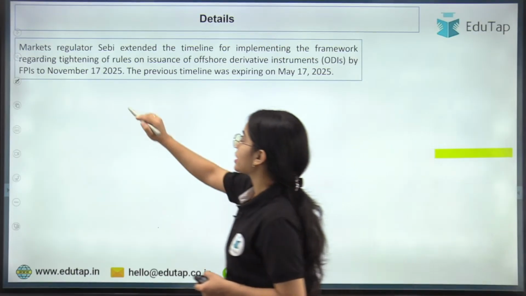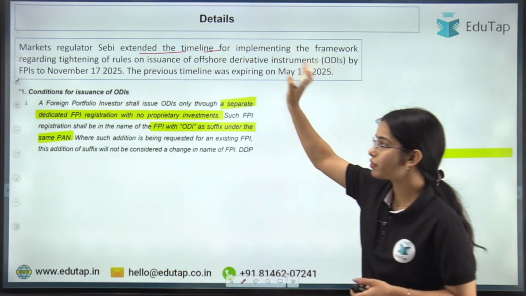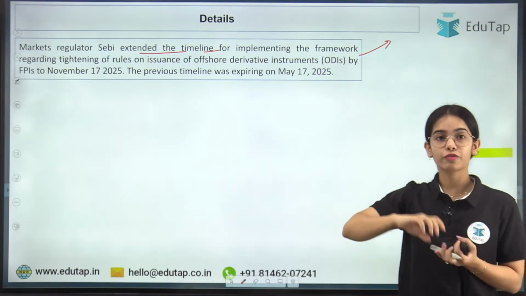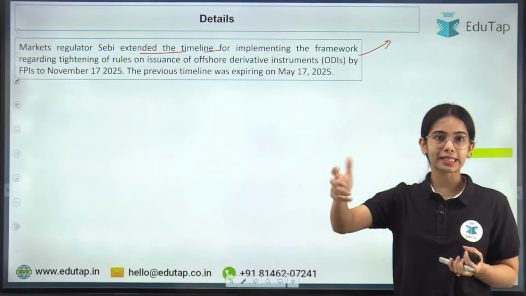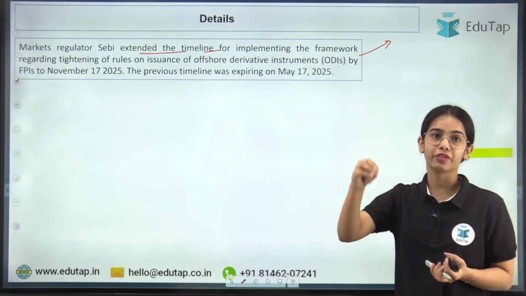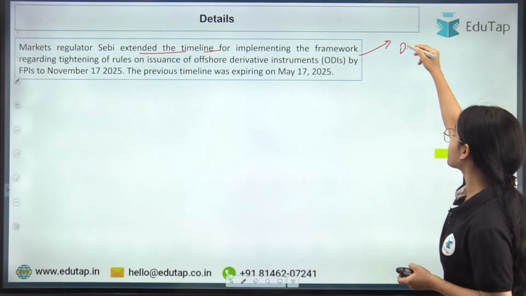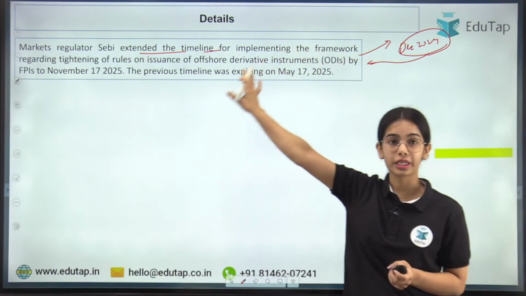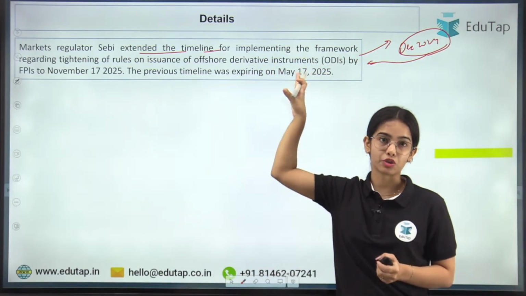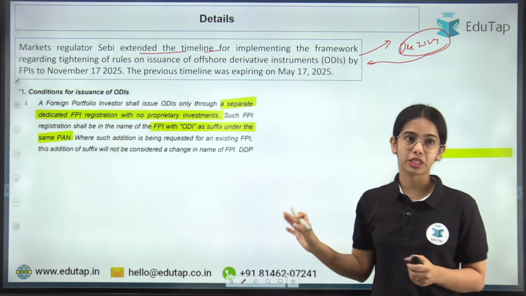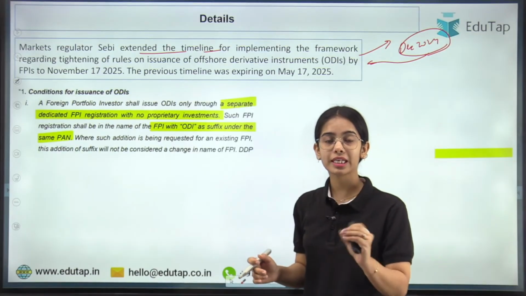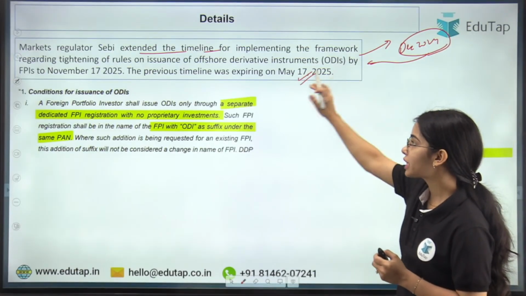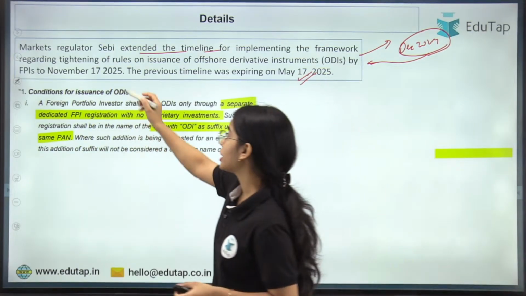So markets regulator SEBI has extended the timeline. So there was a framework that was introduced, a tightening of guidelines that was done for the offshore derivative instruments. Okay, so in December 2024, guidelines were released that tightened the issuance of the offshore derivative instruments, and there were certain guidelines that we have to understand. It was said that these tightened guidelines will be followed from May 2025, but now the timeline has been extended till November 2025.